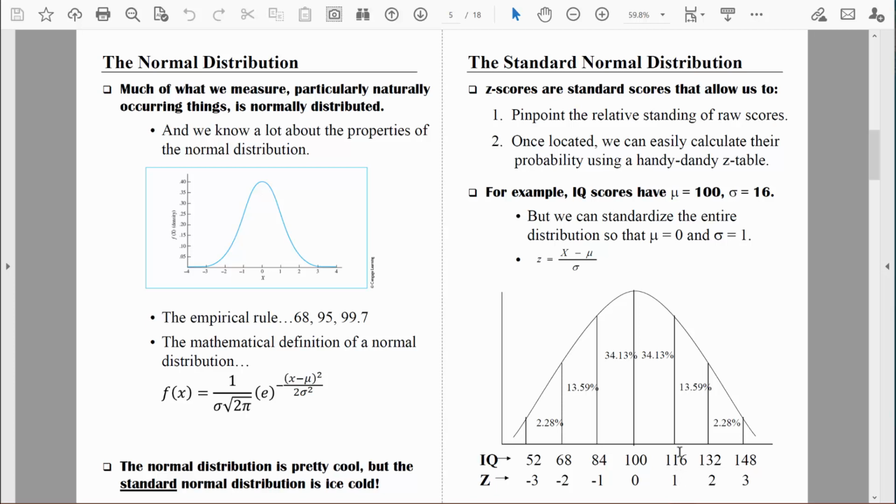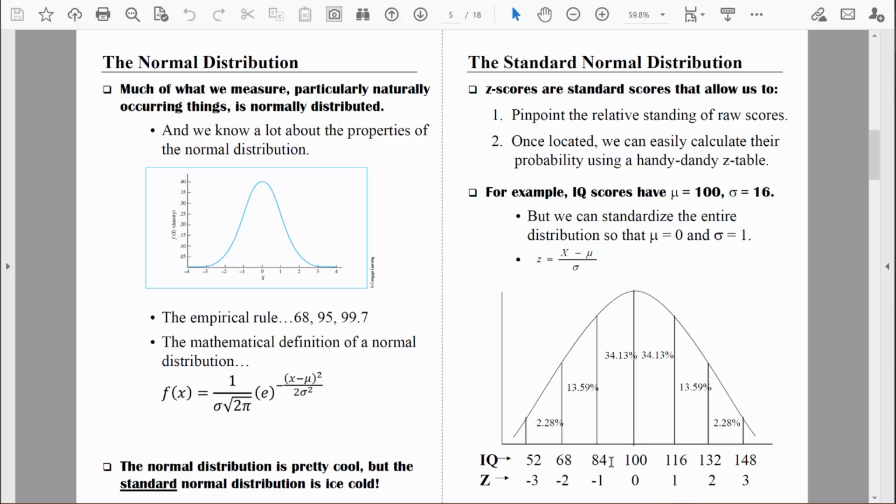A raw IQ score of 116 is 1 standard deviation above the mean. The z-score is positive, so it's showing us that score of 116 is 1 standard deviation above the mean. So at this point, we know exactly where it's located. And the way that that's going to be helpful is then we can compute the area associated with that score, and we can figure out how likely it is to find that score just by chance. That little trick will come in the next video. Let's just go through one more example from this graphic, and then we'll start computing things by hand.